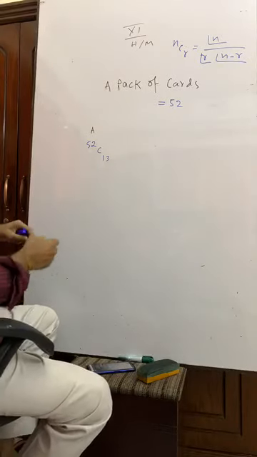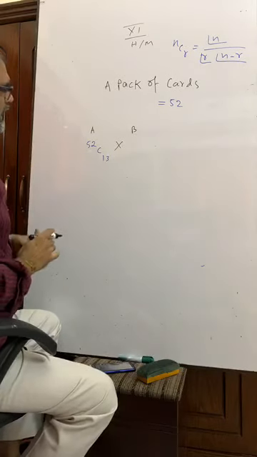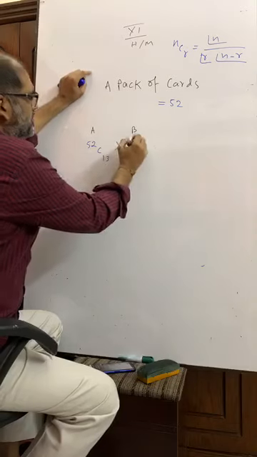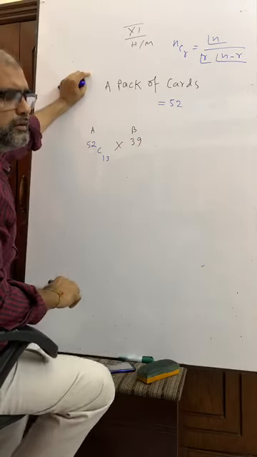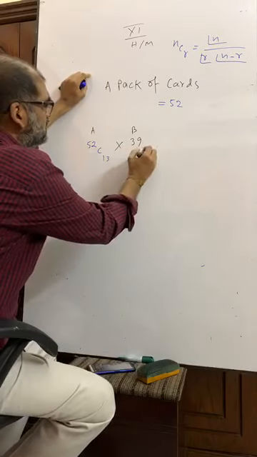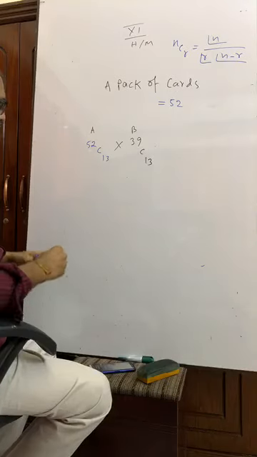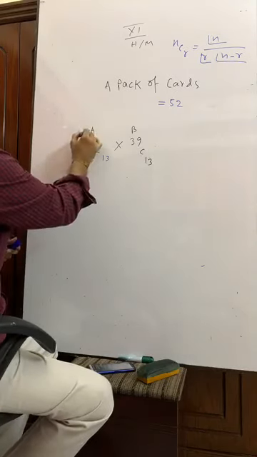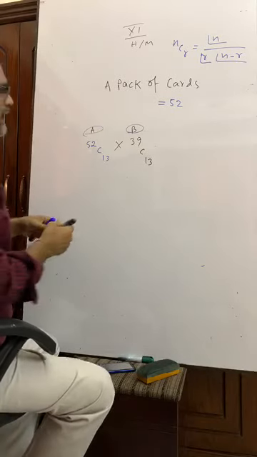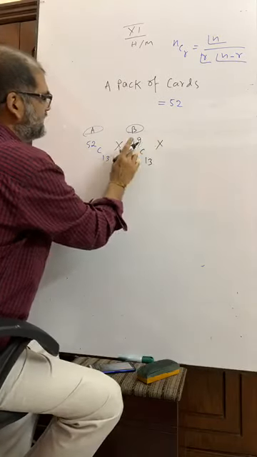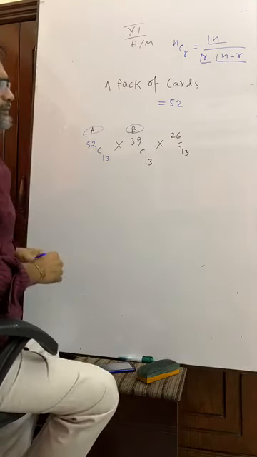Suppose you have another friend B, and he will get from 52 minus 13, that is 39 cards. He will get them in this way. It is your friend A, friend B. Now you are left with 26 cards, 39 plus 26 cards, in this way.